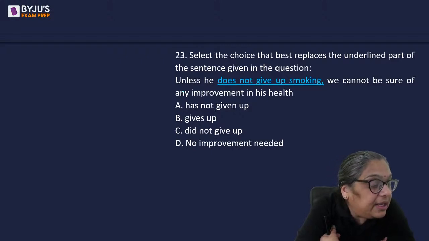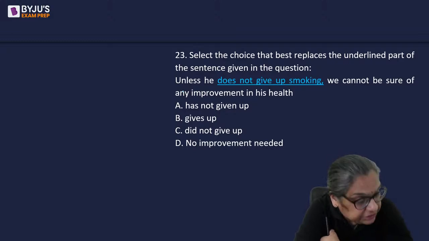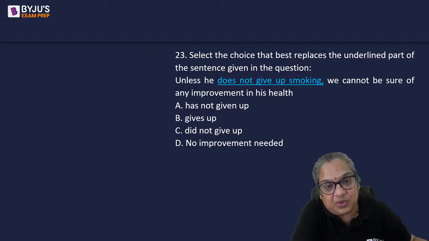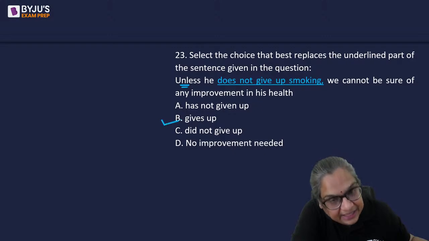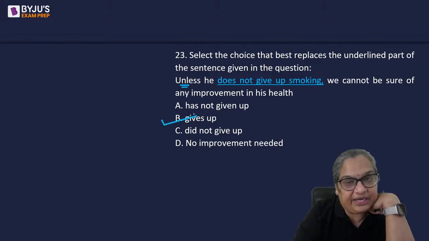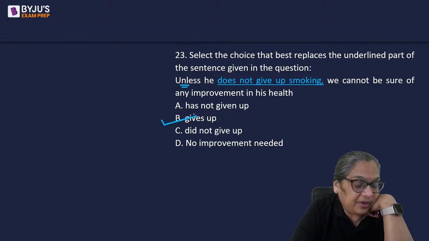Question 23. I'm getting answers for A and B so far. Mostly B, a few A's. Two negatives don't go. The moment you have unless, it means if he does not. Unless he gives up, because unless itself is a negative term. You can't have two negative terms. They don't make any sense. Unless he gives up smoking, or if he doesn't give up smoking. Okay?